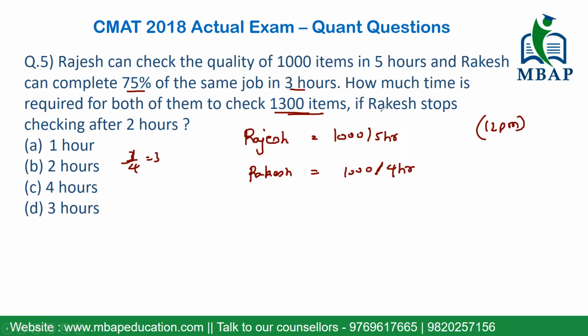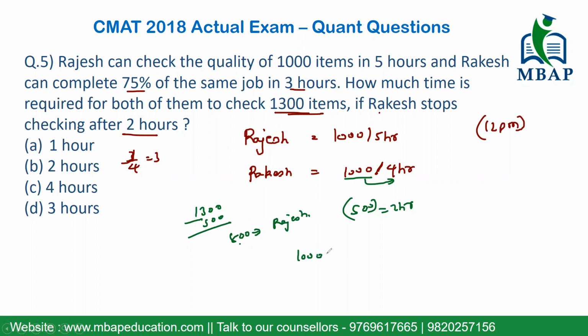Let's first start with Rakesh because Rakesh stopped somewhere. Rakesh stopped after 2 hours. If Rakesh can complete the checking of 1000 items in 4 hours, in 2 hours, definitely he was able to check 500 items. Out of 1300 items which I have to check, 500 have been checked by Rakesh. The leftover, which is 800, will be checked by Rajesh. Now Rajesh has to check 800 items.